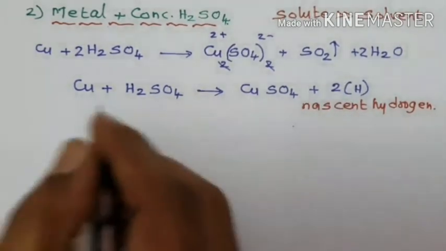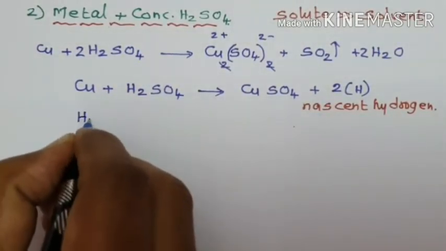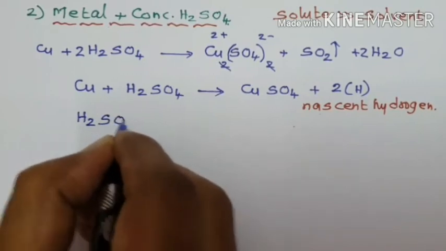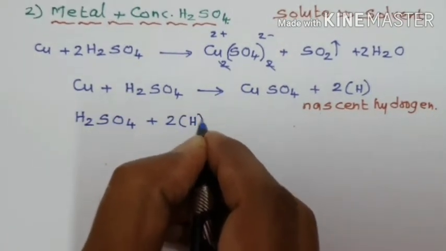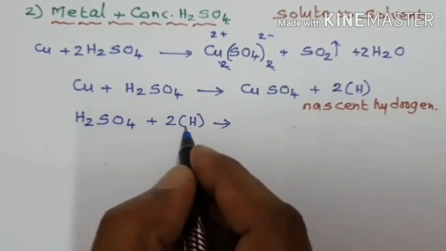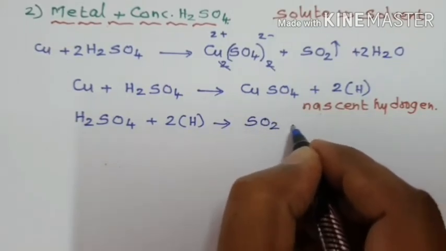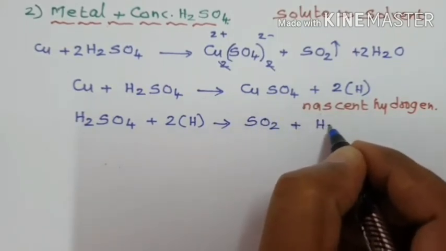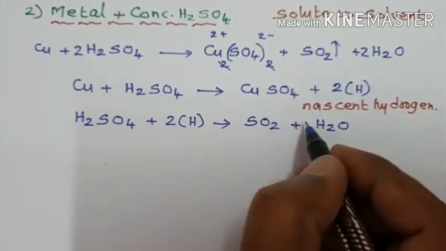In the second step, the nascent hydrogen obtained in the first step reduces sulfuric acid into sulfur dioxide and a water molecule. So, this nascent hydrogen reduces sulfuric acid into sulfur dioxide and H2O. 4 hydrogen, 4 hydrogen.